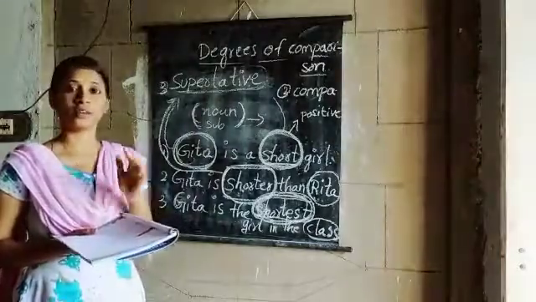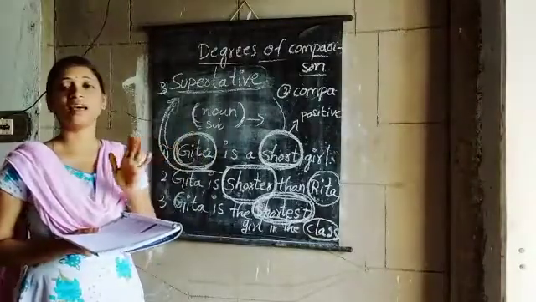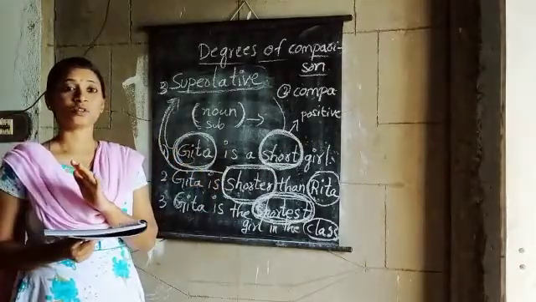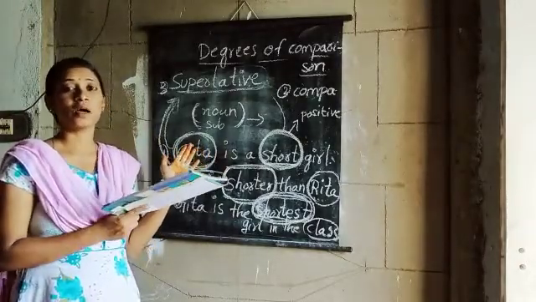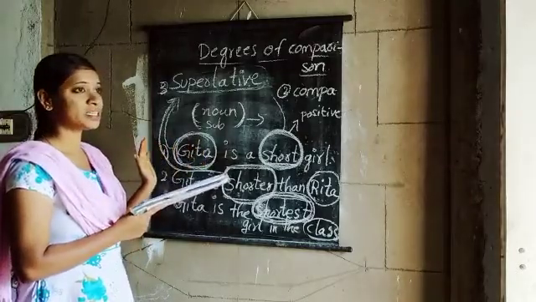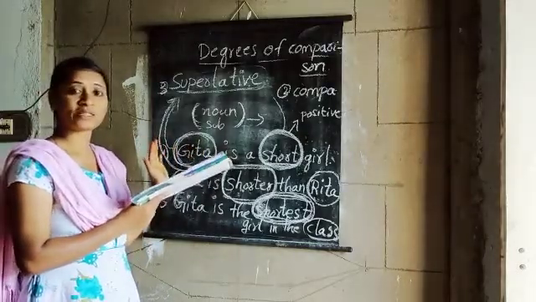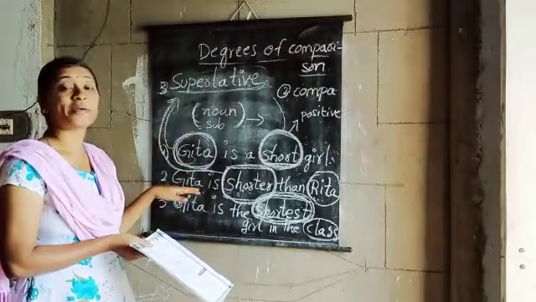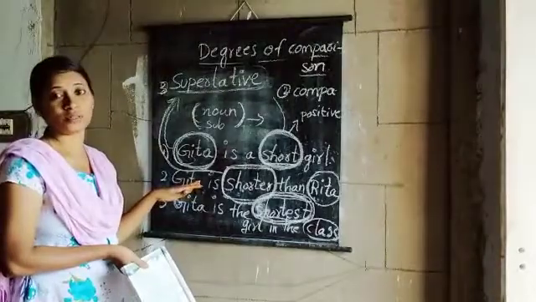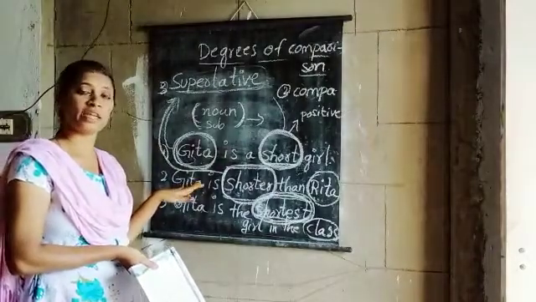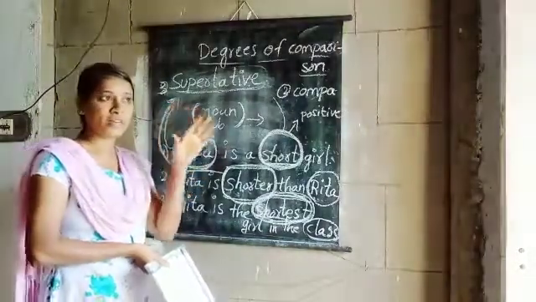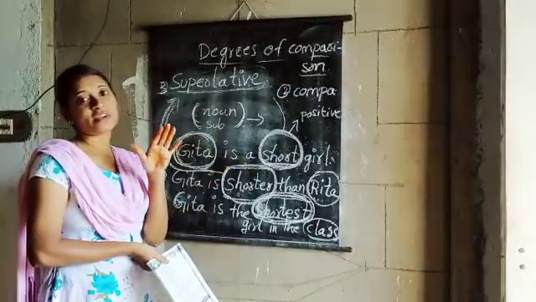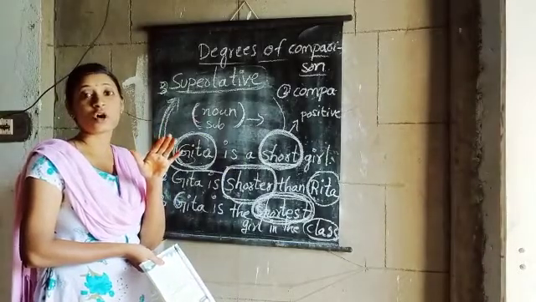So you are comparing elephant with lion. So who is bigger now? Elephant is bigger. So elephant is a bigger animal, or elephant is bigger than lion. And next one, elephant is the biggest animal in the world. You can write biggest animal of all the animals. Now elephant is a big animal, elephant is bigger than lion, and elephant is the biggest of all animals.